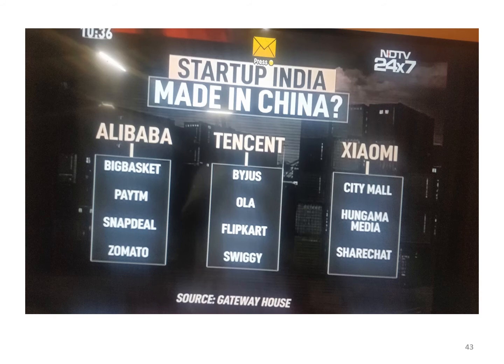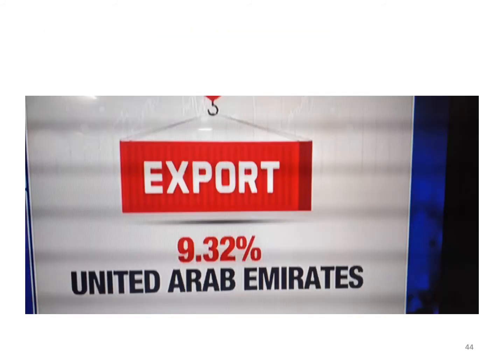There are startups. There's Alibaba, there's Tencent, there's Xiaomi, and so on and so forth. Our exports, the top exporter of India is UAE with 9.32%.